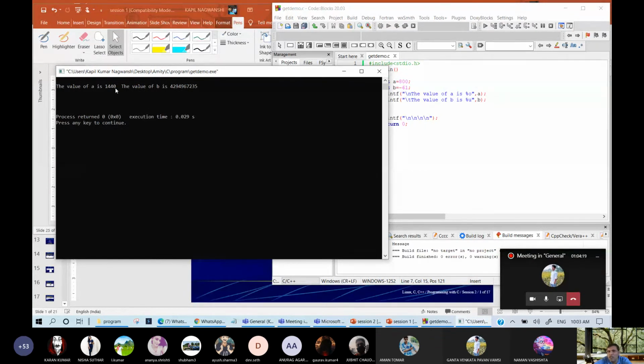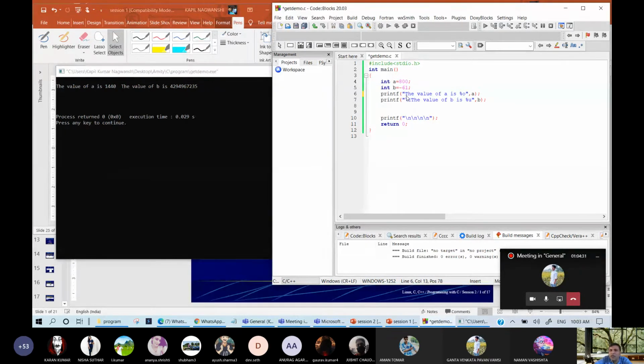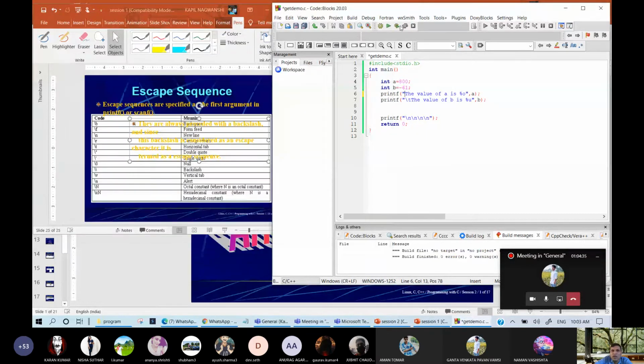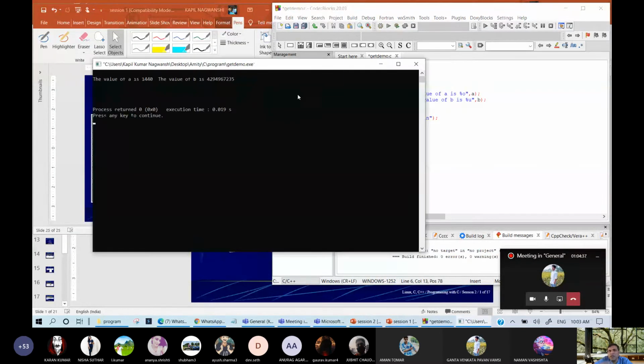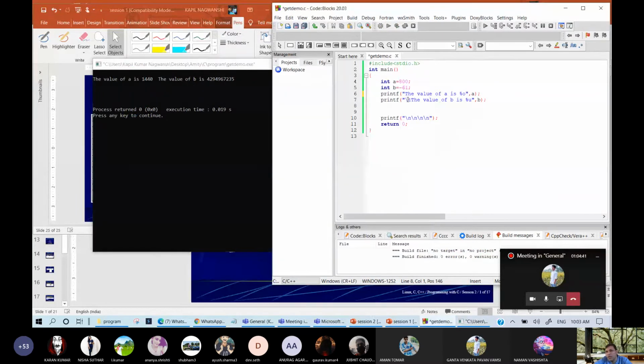So the slash t after 1440 it will be tabbed. So this character will be tabbed. So you can see whatever characters are there, and let me delete this line. So now you are able to see. So this is tabbed. If I am not writing tab character, then it will be concatenated.